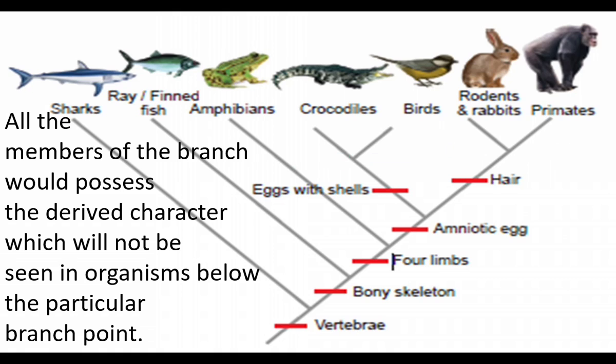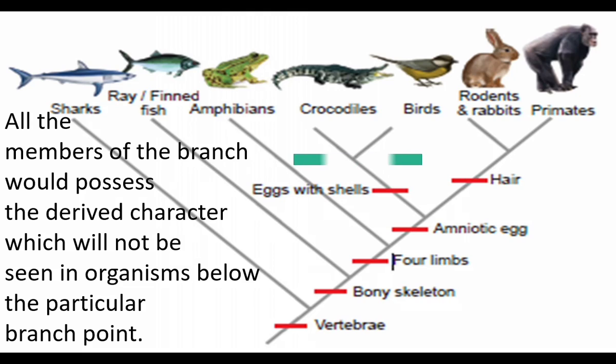Here is another branch point. Above the point, reptiles and birds are there. Reptiles and birds lay eggs with shells. This is a derived character. This derived character is not seen in the organisms found below the branch point. Below the branch point, amphibians and fishes are there. They do not lay eggs covered with shells.